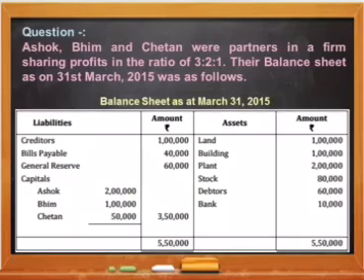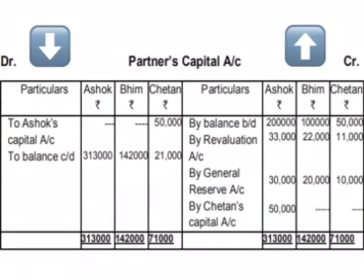Now check in the balance sheet if there are any reserves or accumulated profit or accumulated losses that are to be distributed among the partners. Yes, general reserve is given in the balance sheet at rupees 60,000. I hope you remember the treatment that was done in the previous class of reserves. So this general reserve will be distributed among the old partners in the old ratio of 3:2:1.